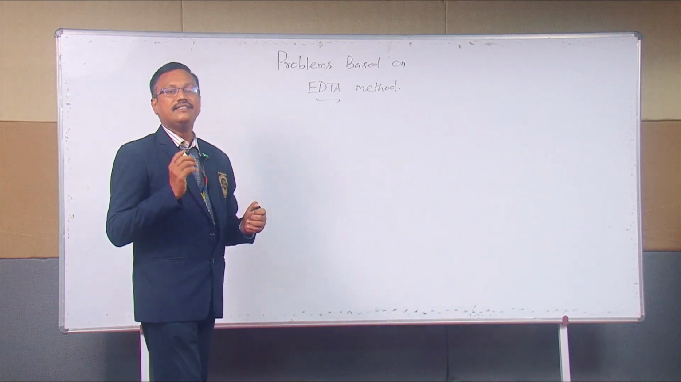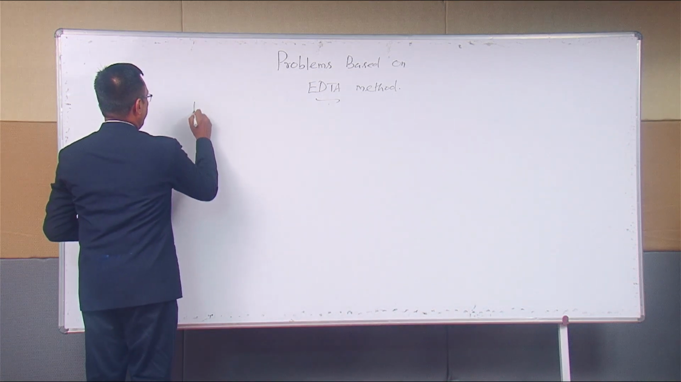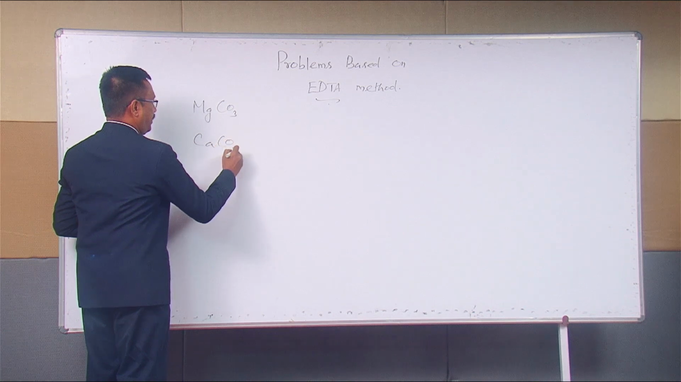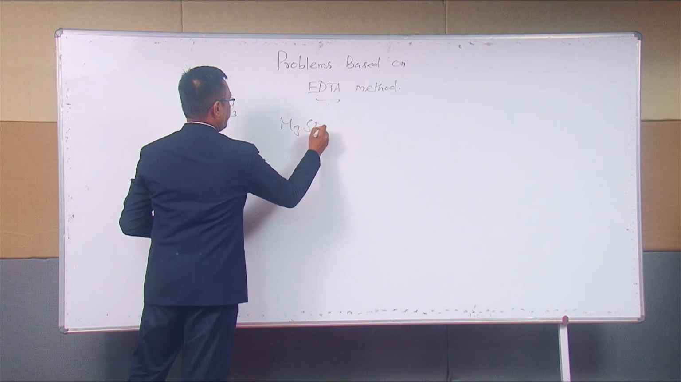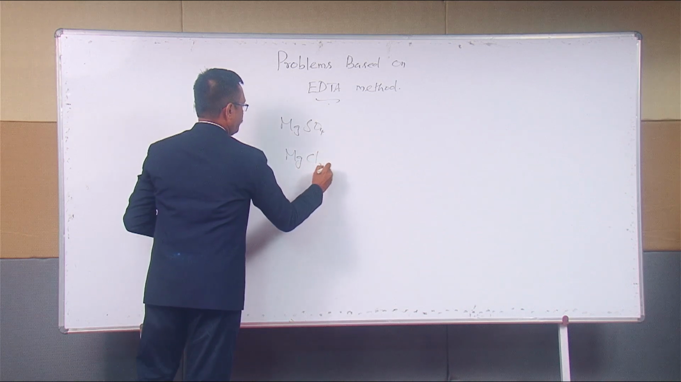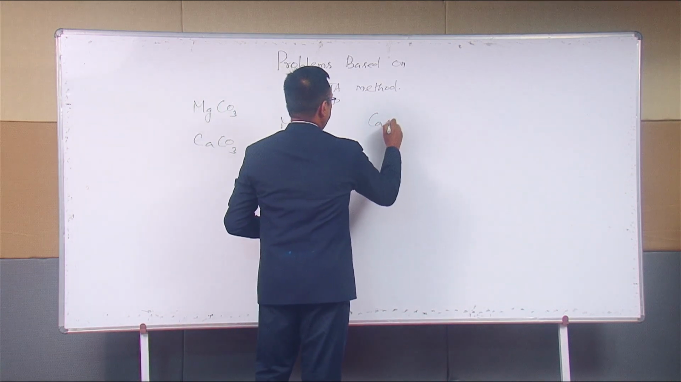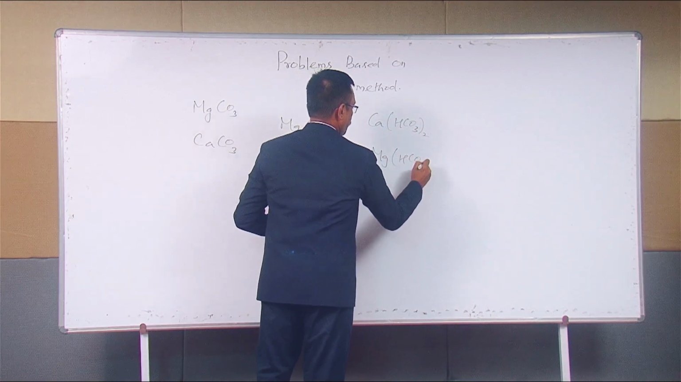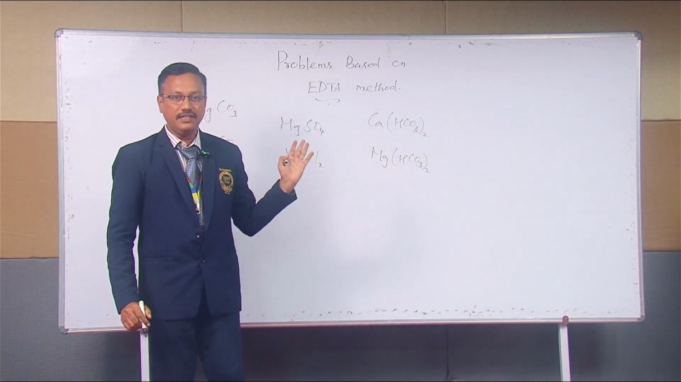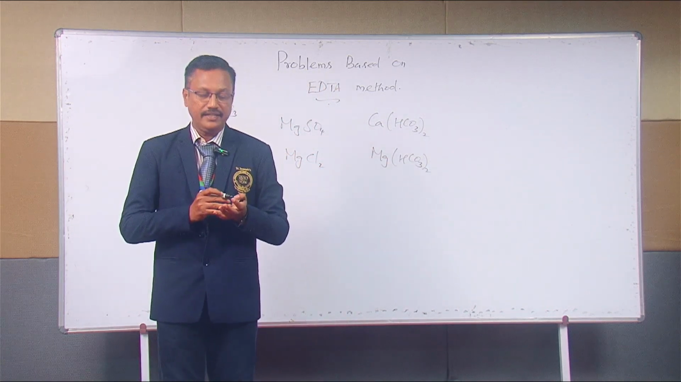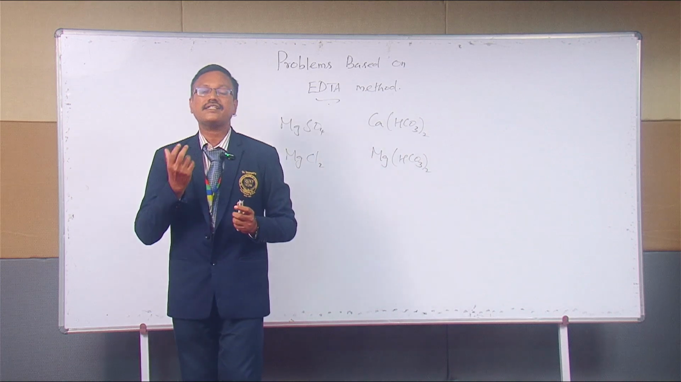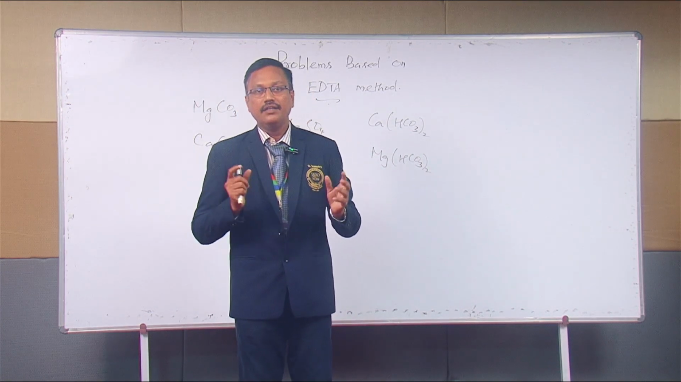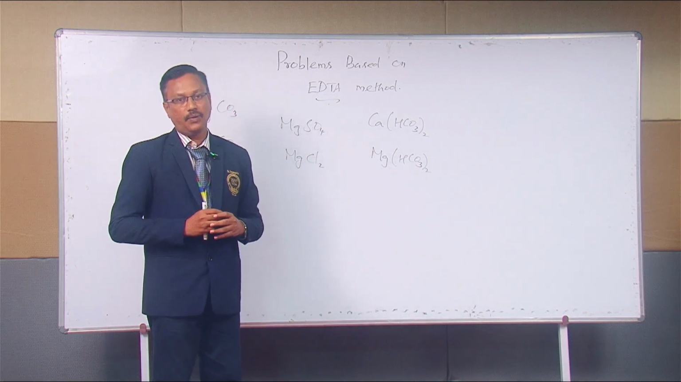When the water contains certain salts, say for example, magnesium carbonate or calcium carbonate, magnesium sulfate, magnesium chloride or calcium bicarbonate, magnesium bicarbonate, they are interfering with the lathering property. They are causing a scummy white precipitate. Instead of foaming, they cause a scummy white precipitate. This property is known as hardness of the water.